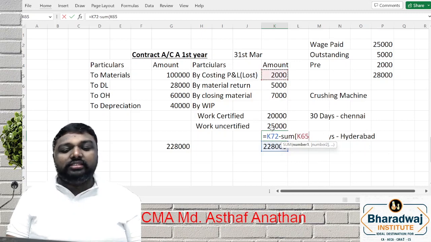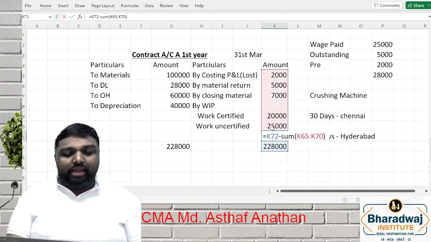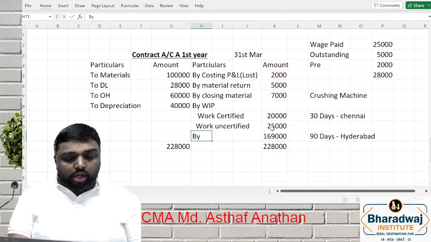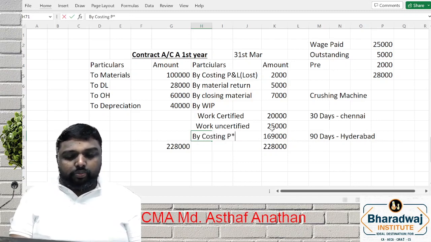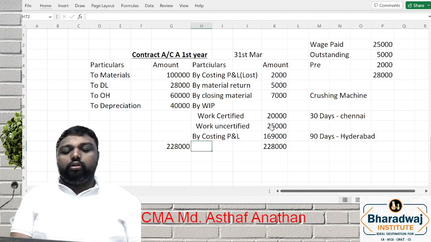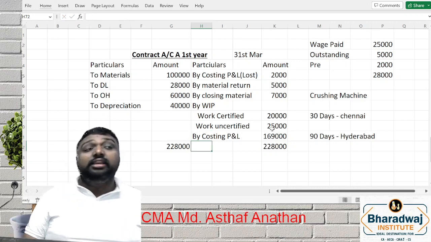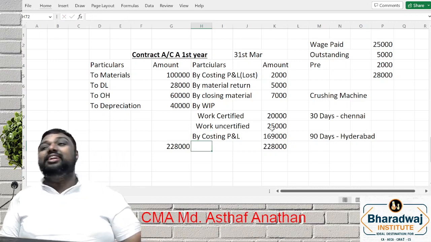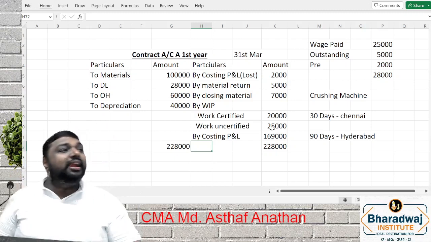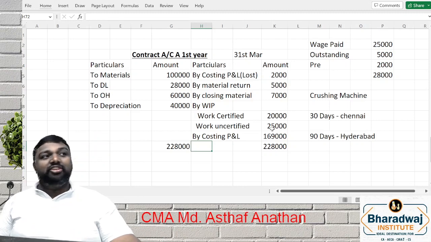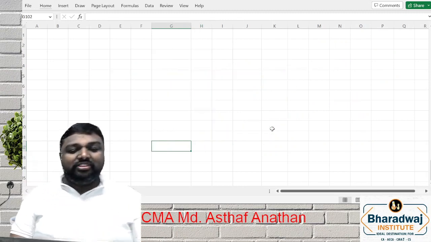We call this balance amount a loss. That is, debit side more, credit side less, and we treat it immediately as a loss. First situation clear? So I will write the first situation.